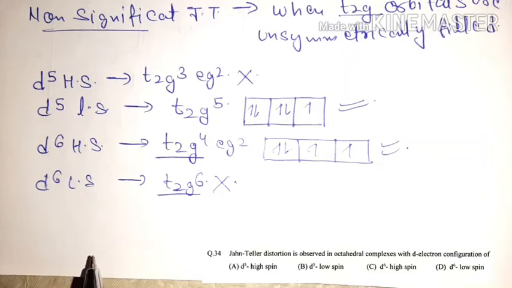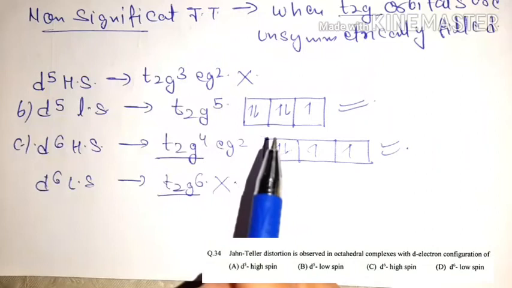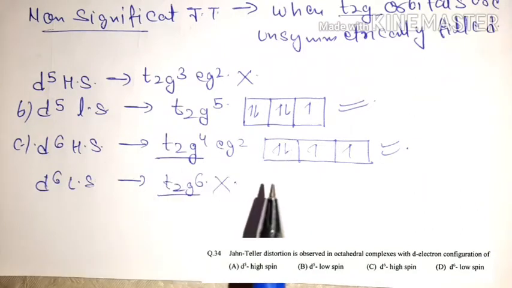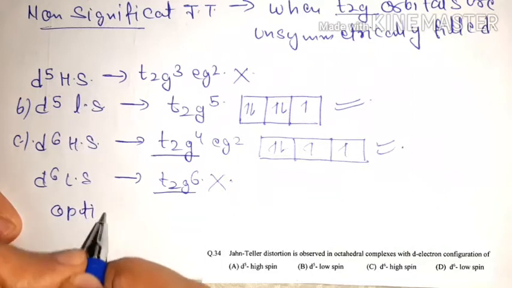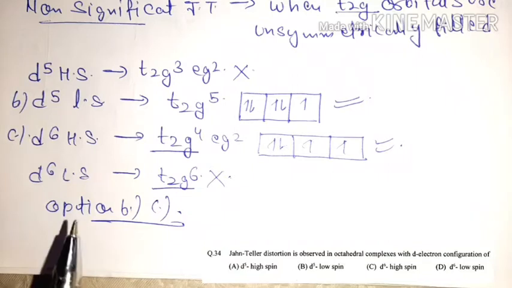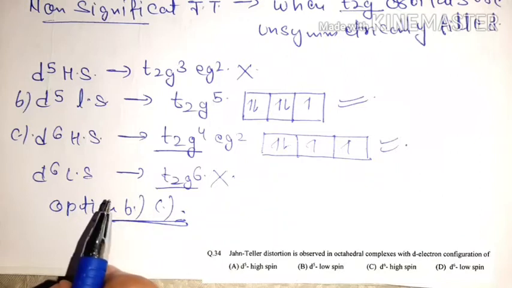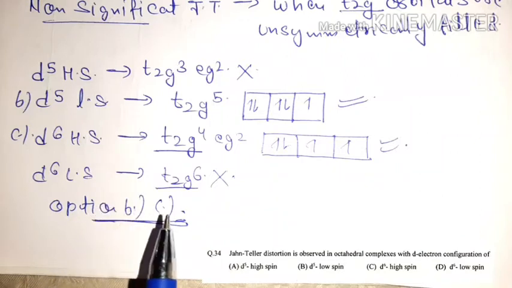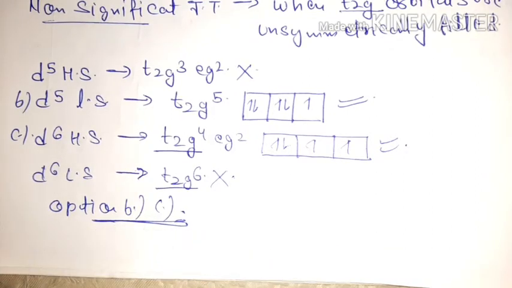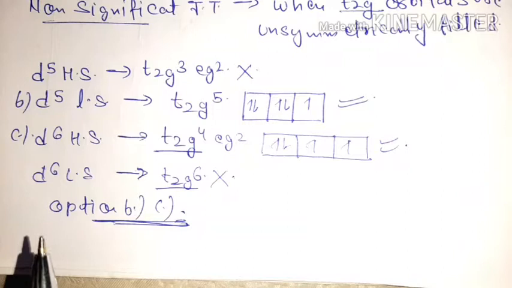So among your 4 options, option B and C, that is d5 low spin and d6 high spin, can show non-significant Jahn-Teller distortion. So in this question you can select option B and C as the correct answer, both as correct answers. Okay friends, remember, when you select both these options, then it will be considered for full marks. If you select only option B or option C, then it will be considered a wrong attempt. So remember in your multiple select question, here option B and C is the correct answer.